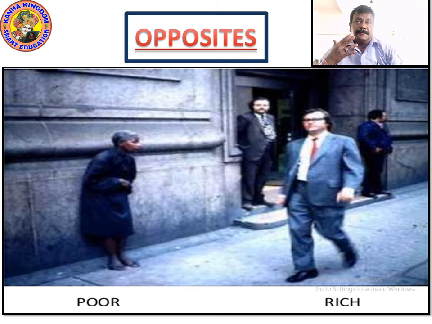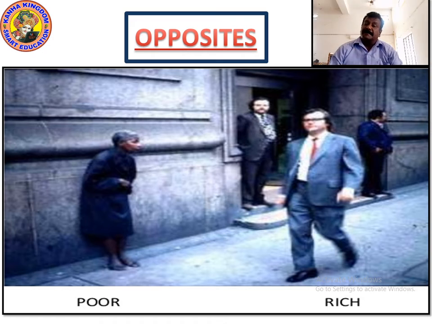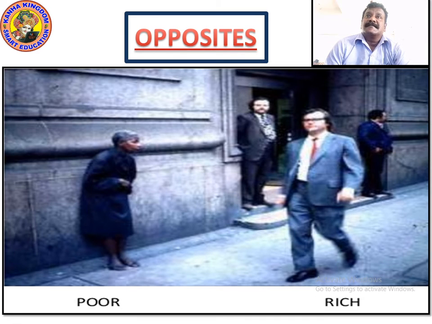So what is the opposite of poor? The opposite of poor is rich. And what is the opposite of rich? Opposite of rich is poor. Here you can make the difference from the attire, from the clothes. We can make out that this is the poor lady who is leaning against the wall, and the rich guy who is walking. He is wearing spectacles, shoes, a suit, everything. This shows the difference between rich and poor, right?